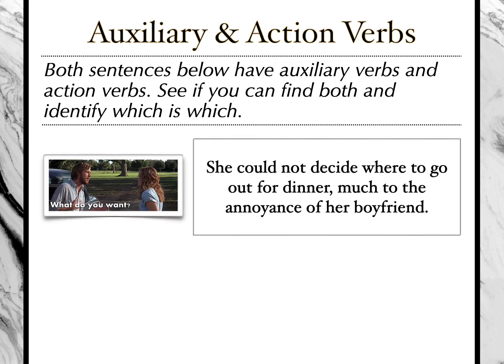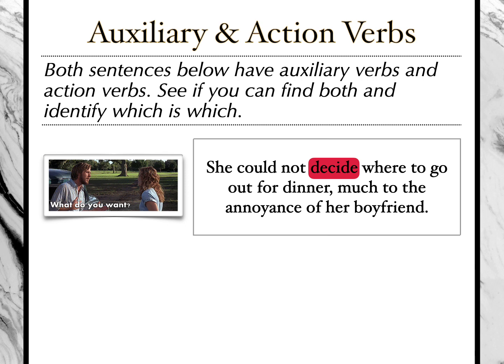She could not decide where to go out for dinner, much to the annoyance of her boyfriend. Let's try to find our action verb first. So what did she do? Or in this case, not do. Decide. Decide is our action.